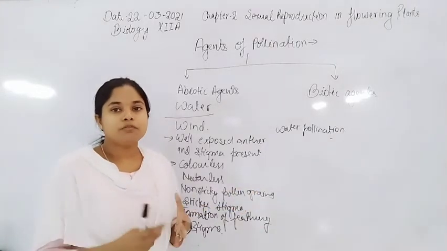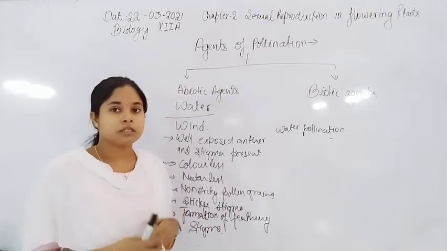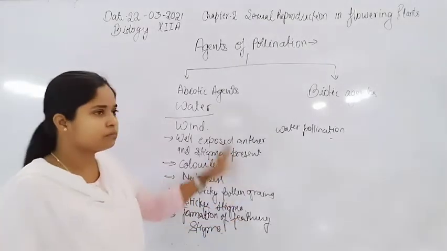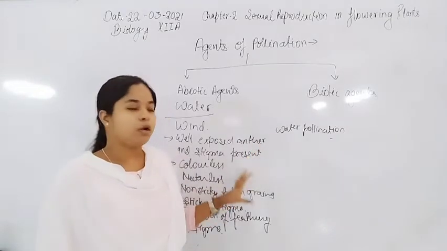Now these are some characteristics of the wind pollinated flower.